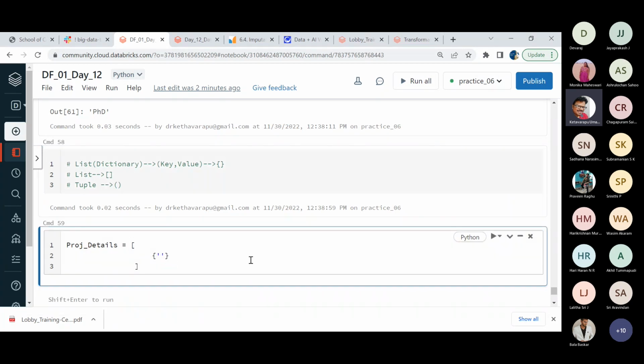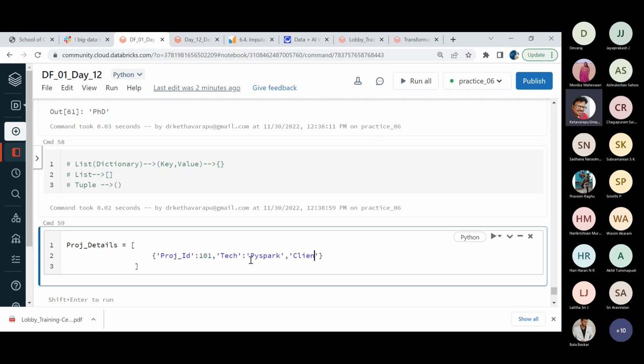Now, with respect to this dictionary, what I'm doing here is I want to give the project ID and the key value pair with a colon. I have to specify project ID 101, and the technology stack I'm using is of course PySpark, the project I'm having. If I'm referencing a string, then I should embed that string in single quotes. Comma.